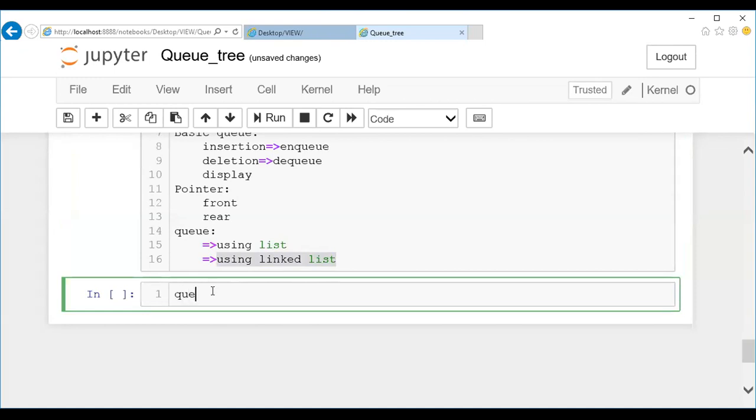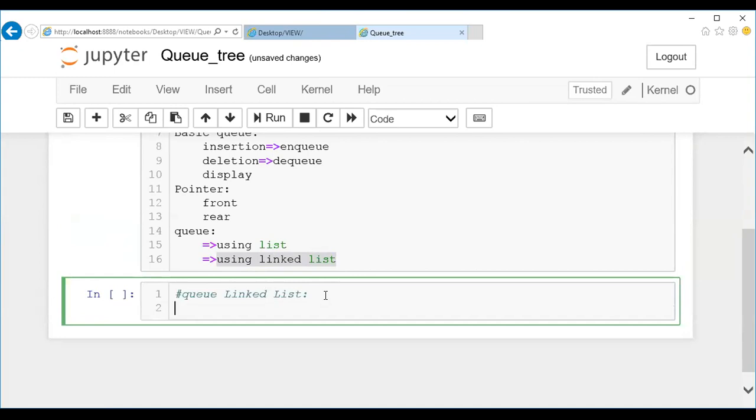So when I say queue using linked list, what are the things required? Let me give the skeleton of it. You can just fill in the part inside it. So what are the elements required? If you are going to implement this in a linked list, what are the things required, guys? Come on, answer me. What are the elements required? How many classes are required here?